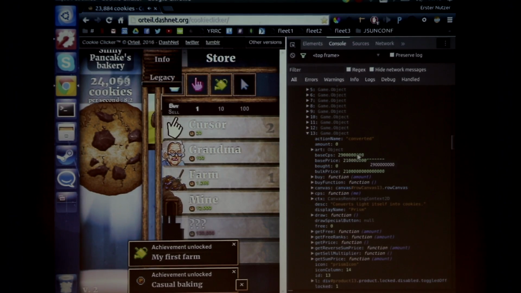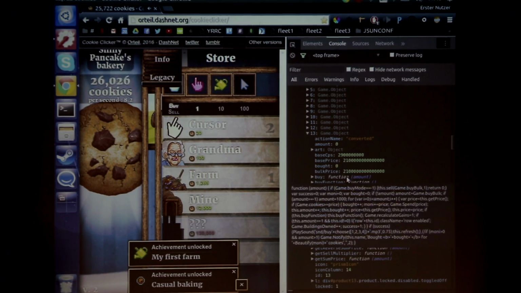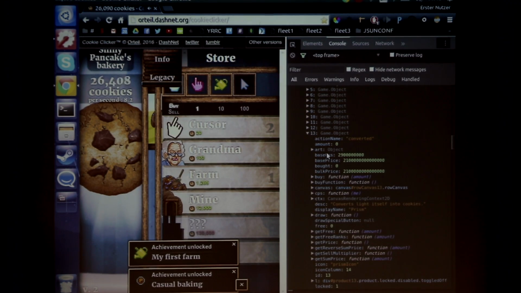And the numbers look quite nice, very many zeros. The prism converts light itself into cookies. Yeah, that's what I'm going for. But to make sure, what are the values I can set? So there is an amount, and there is board. And I tried this once.